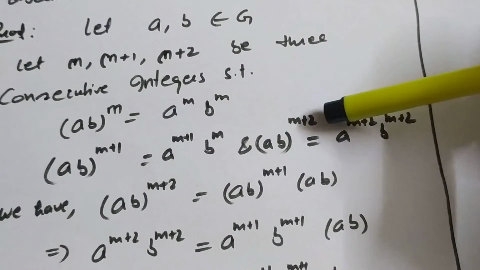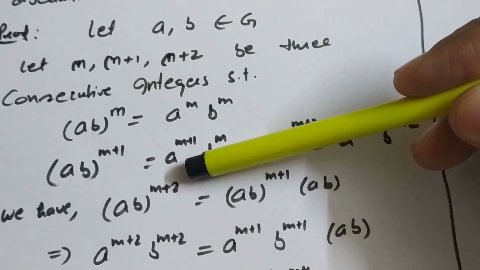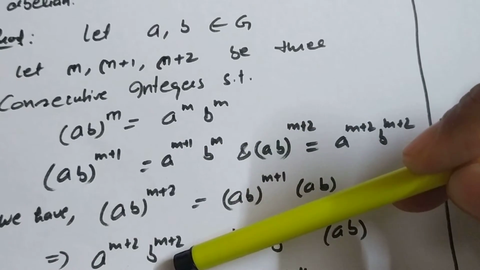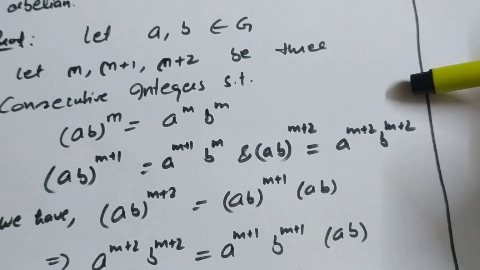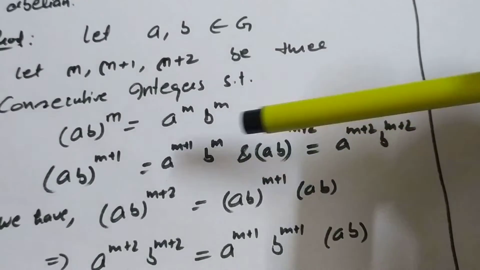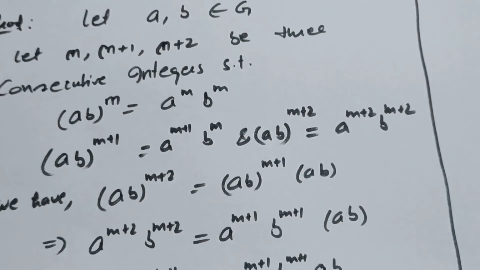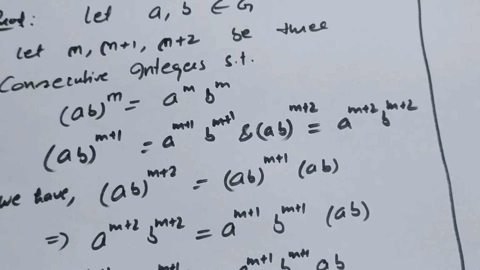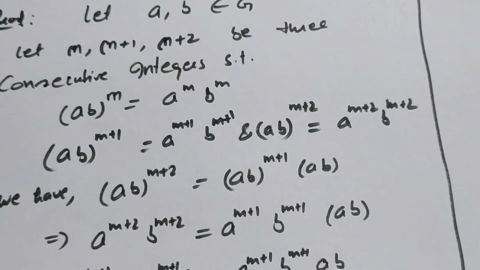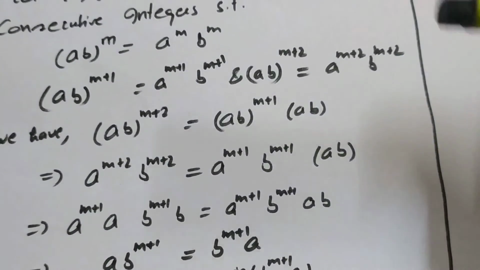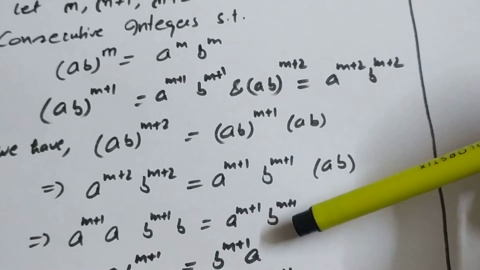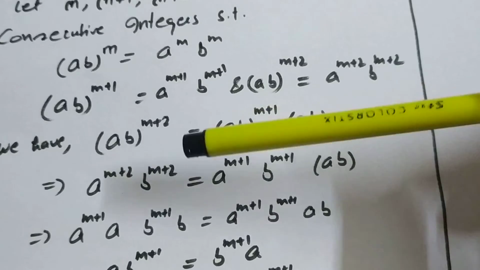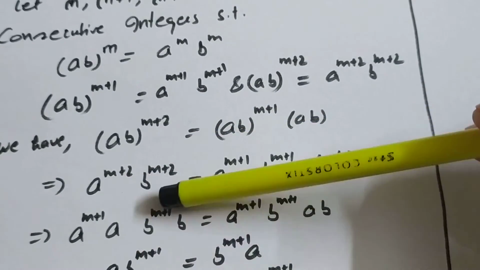I will start with (AB)^(m+2). Now (AB)^(m+2) is equal to (AB)^(m+1) into AB. So this can be opened like this because it is given over here. Now (AB)^(m+1) is given to be A^(m+1) B^(m+1). Here it should also be m plus 1. So here again some algebra: A^(m+2) can be factored out as A^(m+1) into A, and B^(m+2) is equal to B^(m+1) into B.